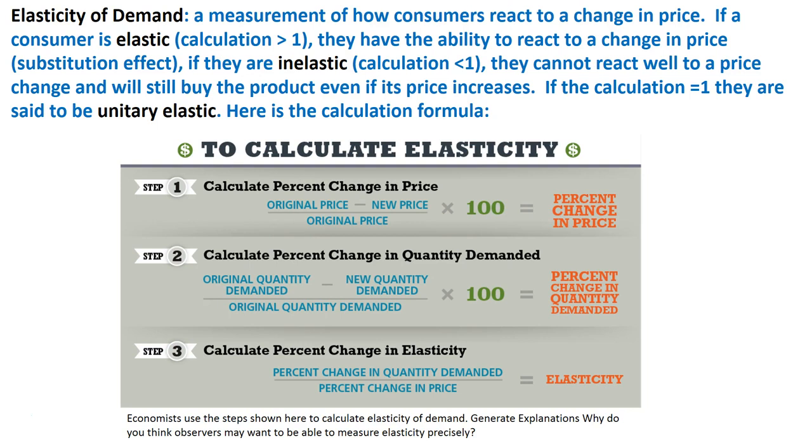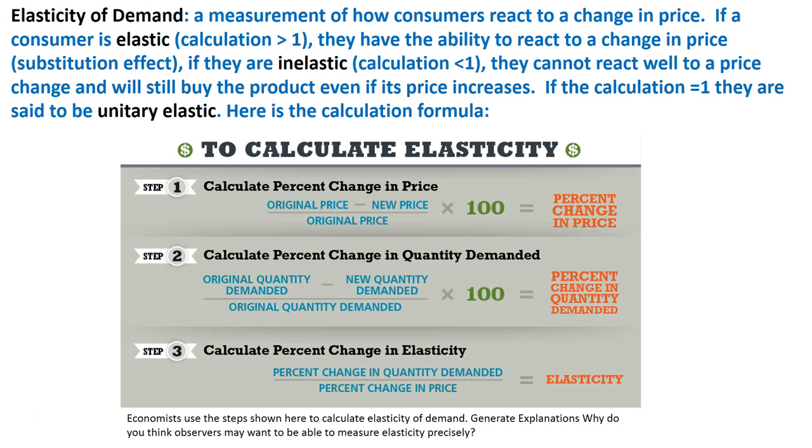But it also means that they could still find something to substitute for it and still have their needs or wants met, usually pretty effectively. If the calculation's greater than 1 there, then we say they're inelastic, and they can't really react well to a change in price, and they'll still buy the product even with an increase in price for the most part. For instance, gasoline.